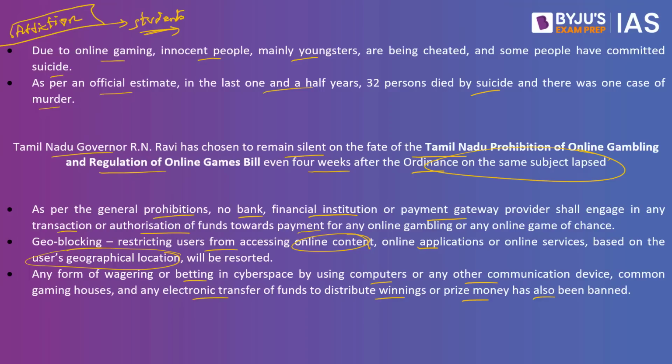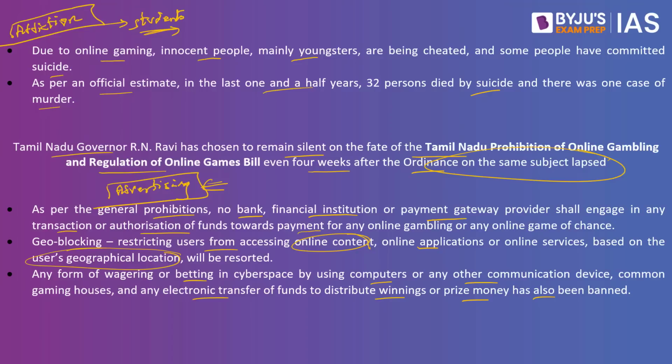But despite all political parties supporting a ban on online gaming, and the DMK government having introduced it, the governor has not given assent to this legislation. The ordinance has also come to an end, and as it has ended, what exactly is happening? As we discussed, there is targeted advertising which is meeting all these people. Once the advertising continues, people will be lured towards this gaming, and ultimately it can lead to more suicides. Because this legislation has not been given consent by the governor, it cannot be executed.